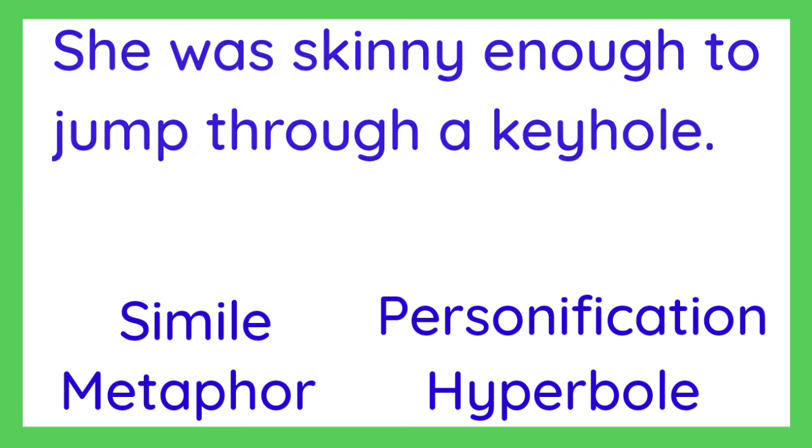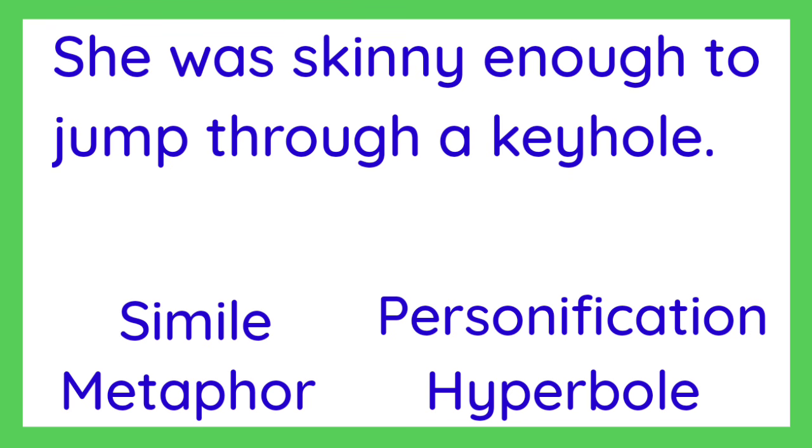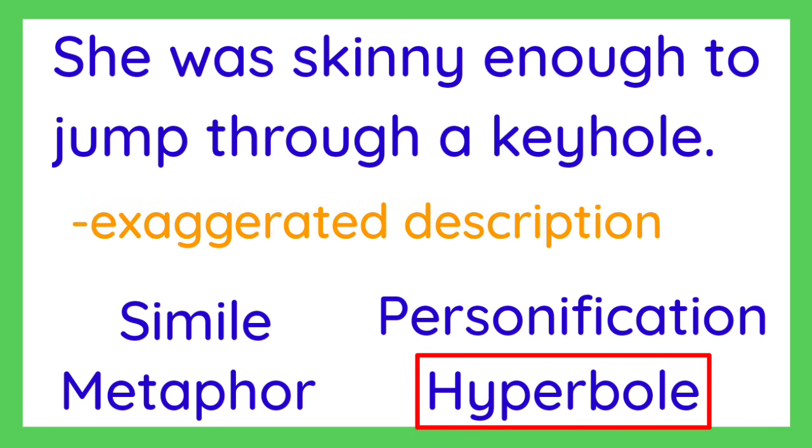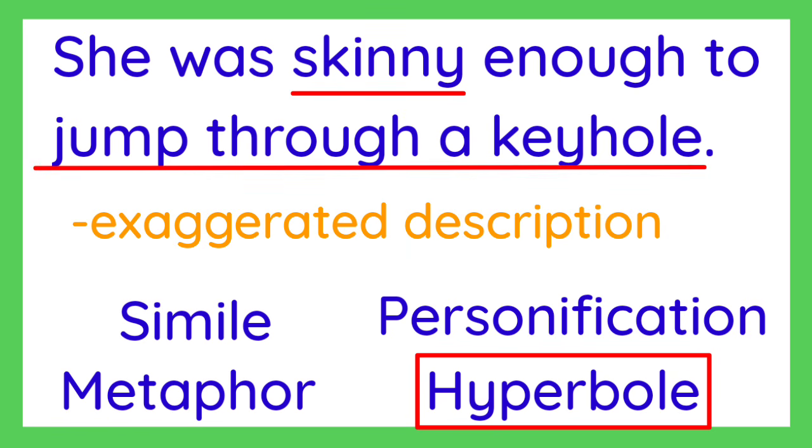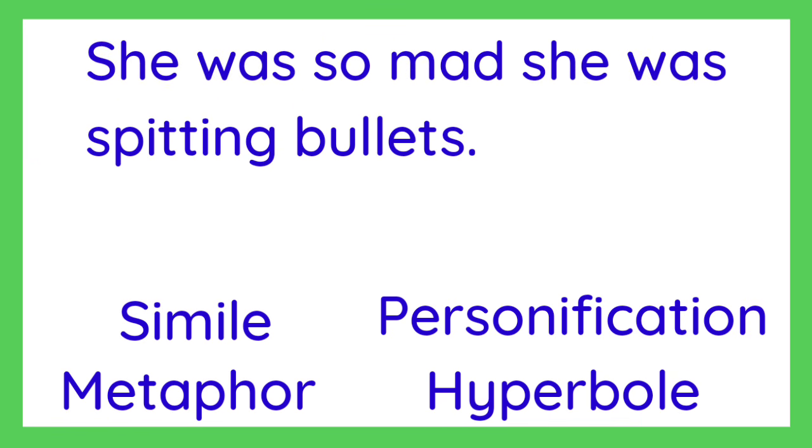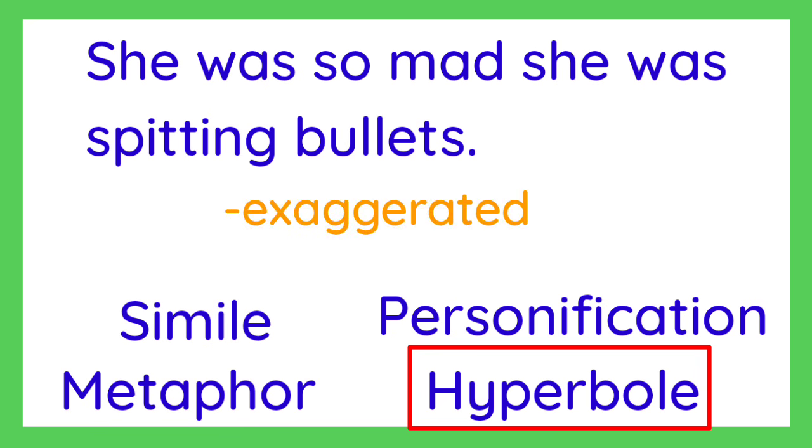Next, she was skinny enough to jump through a keyhole. The answer is hyperbole. It's an exaggerated way of describing a thin or skinny person. Next, she was so mad she was spitting bullets. What do you think is the answer? It's hyperbole. Why? Because this sentence shows an extra way of describing how the lady looked like when she got mad.